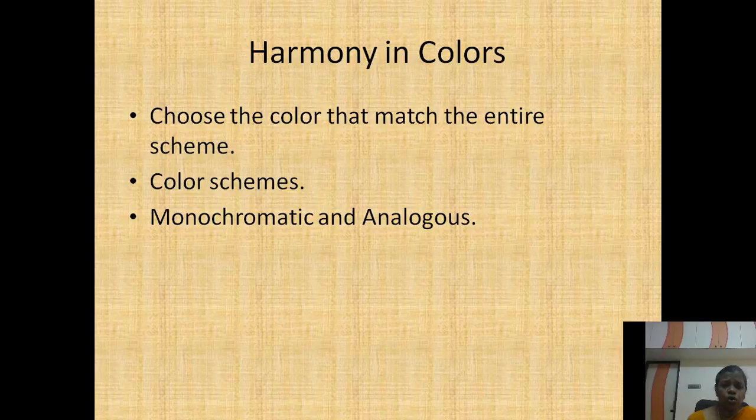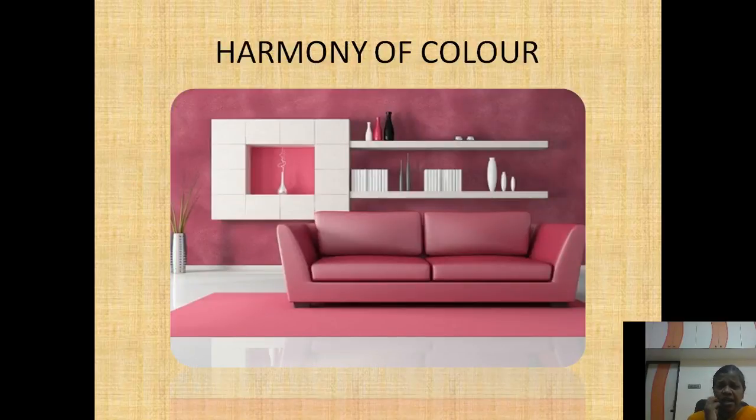You can choose monochromatic or analogous and decorate the home. That is called harmony. Here they have used a monochromatic, single color harmony, maybe purple. This is the best example of harmony of color.